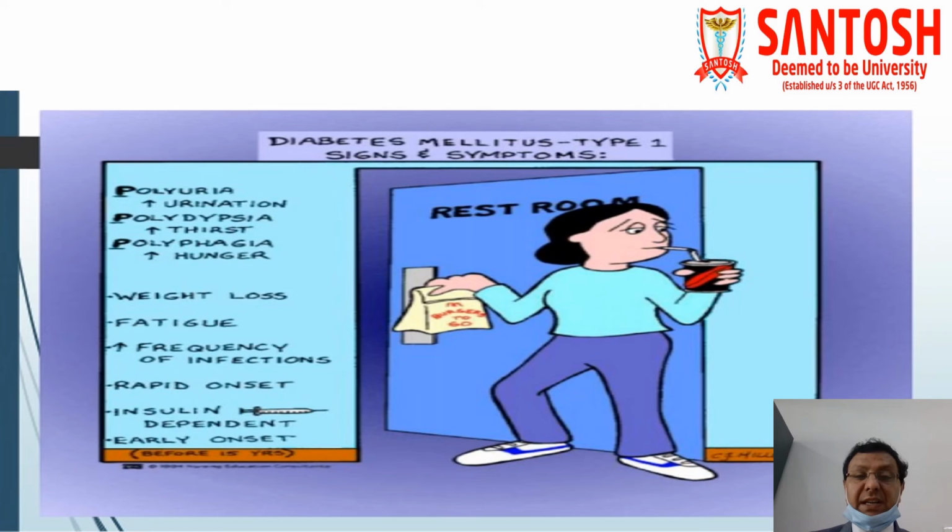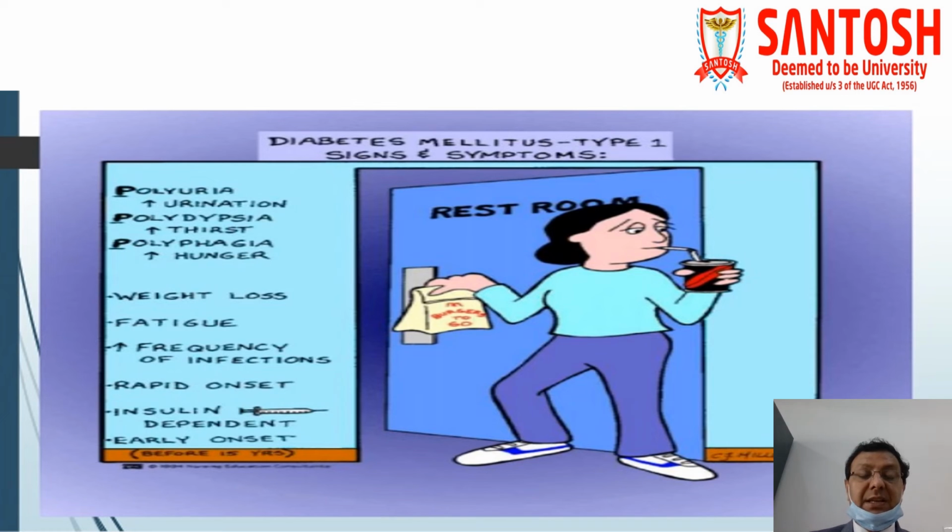Besides that, fatigue is there, and increased frequency of infection. Usually this increased frequency of infection can be in the form of skin infection, delay in the healing of wounds, or certain infections around the genitalia. Sometimes TB and HIV are also very commonly associated with uncontrolled diabetes mellitus. Lung infections are there, ear infections are there. So whenever infection is there, especially in the middle age group, we have to regularly check the blood sugar level. We have already discussed that usually the onset is rapid or abrupt.